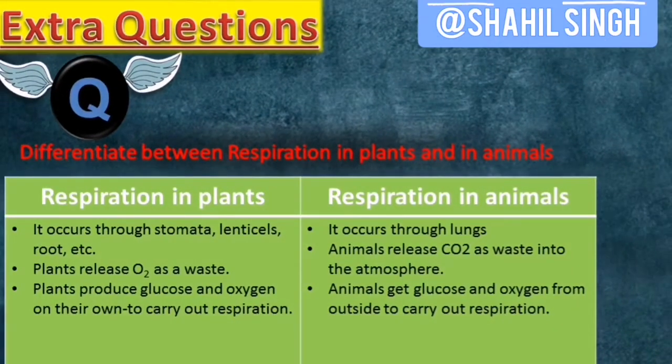How is respiration different in plants and in animals? So respiration in plants occurs through stomata, lenticels, roots, etc., while in animals it occurs through lungs. Respiration in plants releases oxygen as a waste, while it releases carbon dioxide as a waste in animals. Plants produce glucose and oxygen on their own to carry out respiration, while animals get glucose and oxygen from the outside environment to carry out respiration.